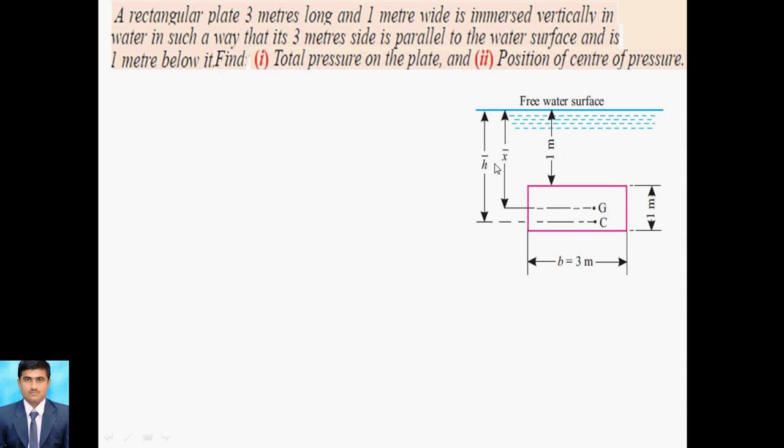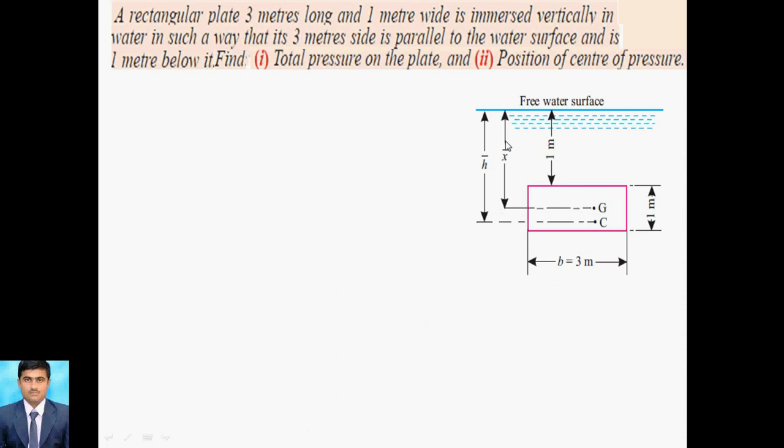So here, first of all, we have to find x bar, because how to formulate x bar? Actually this x bar is nothing but the center of gravity. So here this plate is 0.5 and this height is 1, so that's why x bar becomes 1.5. G means center of gravity, C means center of pressure, where it acts. So total pressure acts over here, the center of gravity, that is point G.